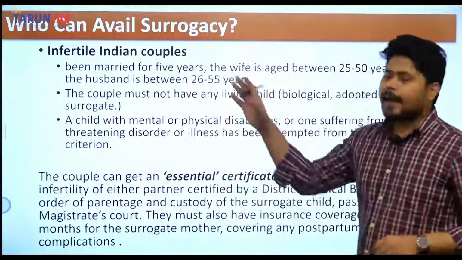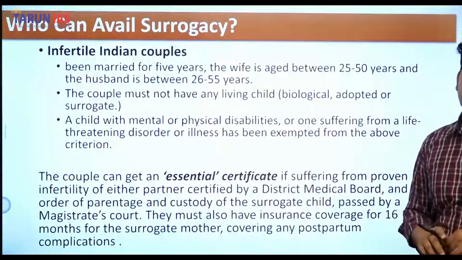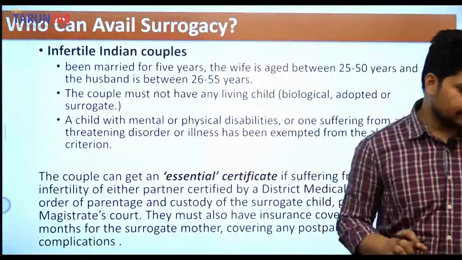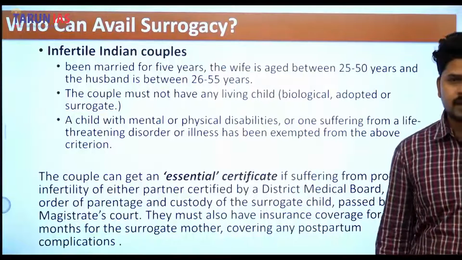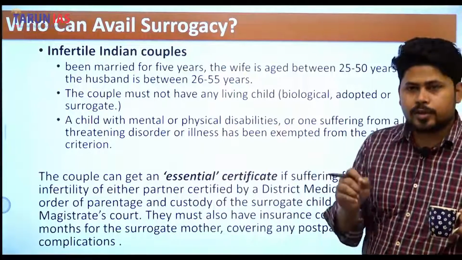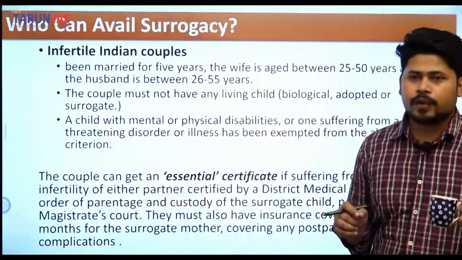Now, what kind of people can avail surrogacy? Infertile Indian couples who have been married for at least 5 years, and the wife should be aged between 25 to 50 years, while the husband should be aged between 26 to 55 years.